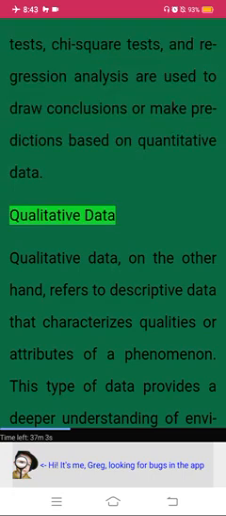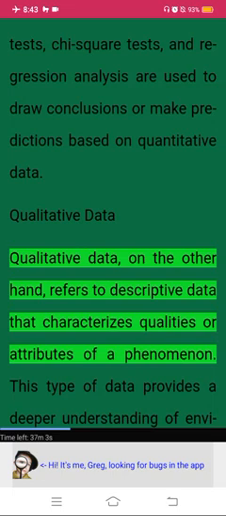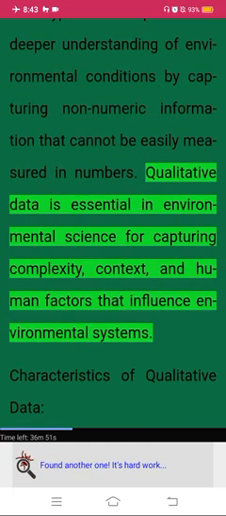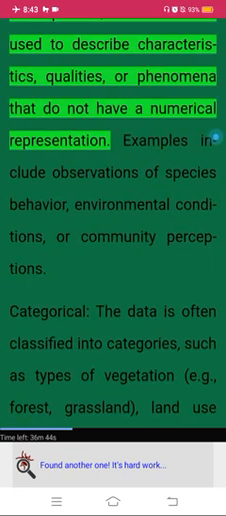Qualitative data. Qualitative data, on the other hand, refers to descriptive data that characterizes qualities or attributes of a phenomenon. This type of data provides a deeper understanding of environmental conditions by capturing non-numeric information that cannot be easily measured in numbers. Qualitative data is essential in environmental science for capturing complexity, context, and human factors that influence environmental systems. Characteristics of qualitative data.